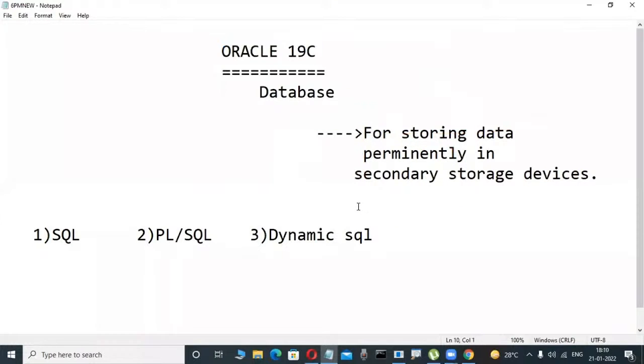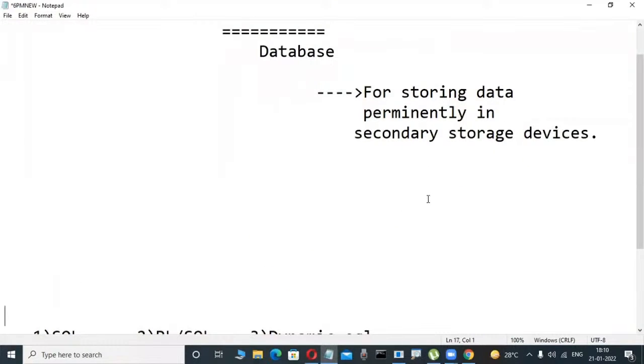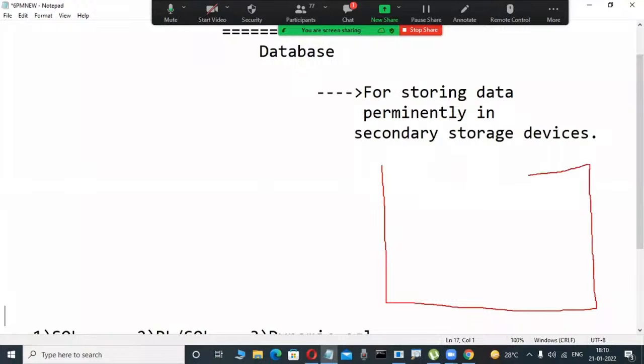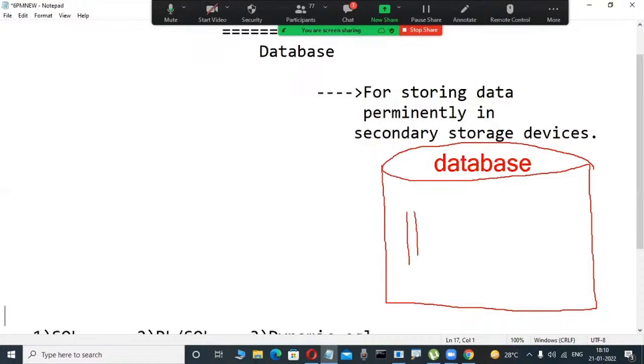But unfortunately, these types of databases are relational databases. From 1970 onwards, these database softwares are available. These relational databases do not store a random collection of data. They only store a structured collection of data. Yesterday I told you, suppose this is an Oracle database. Databases means some place. Now observe here, a structured collection of data we are storing in this place, in an organized fashion.